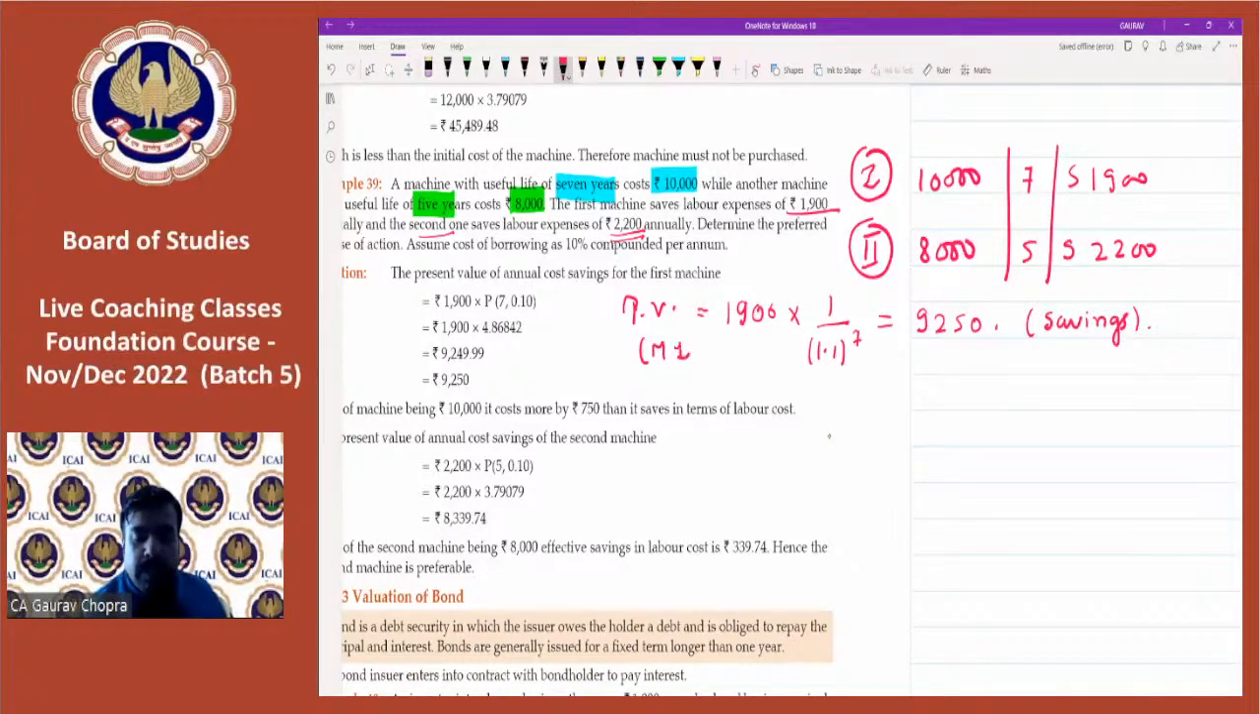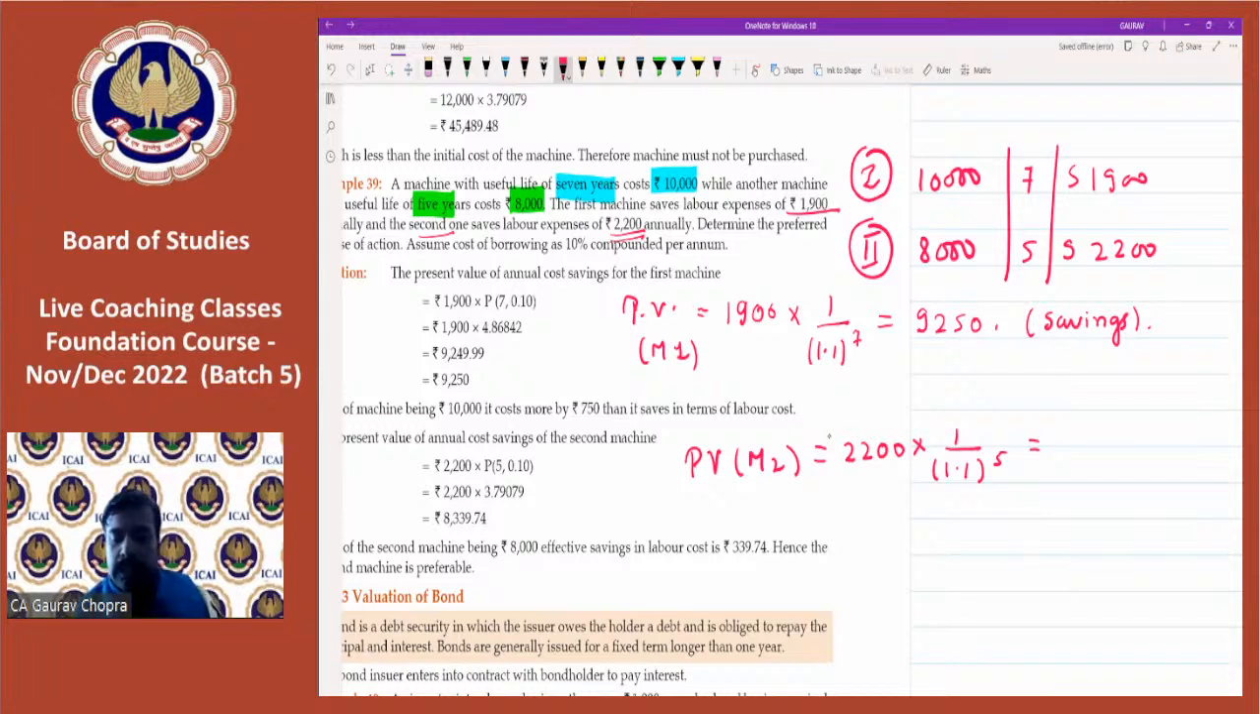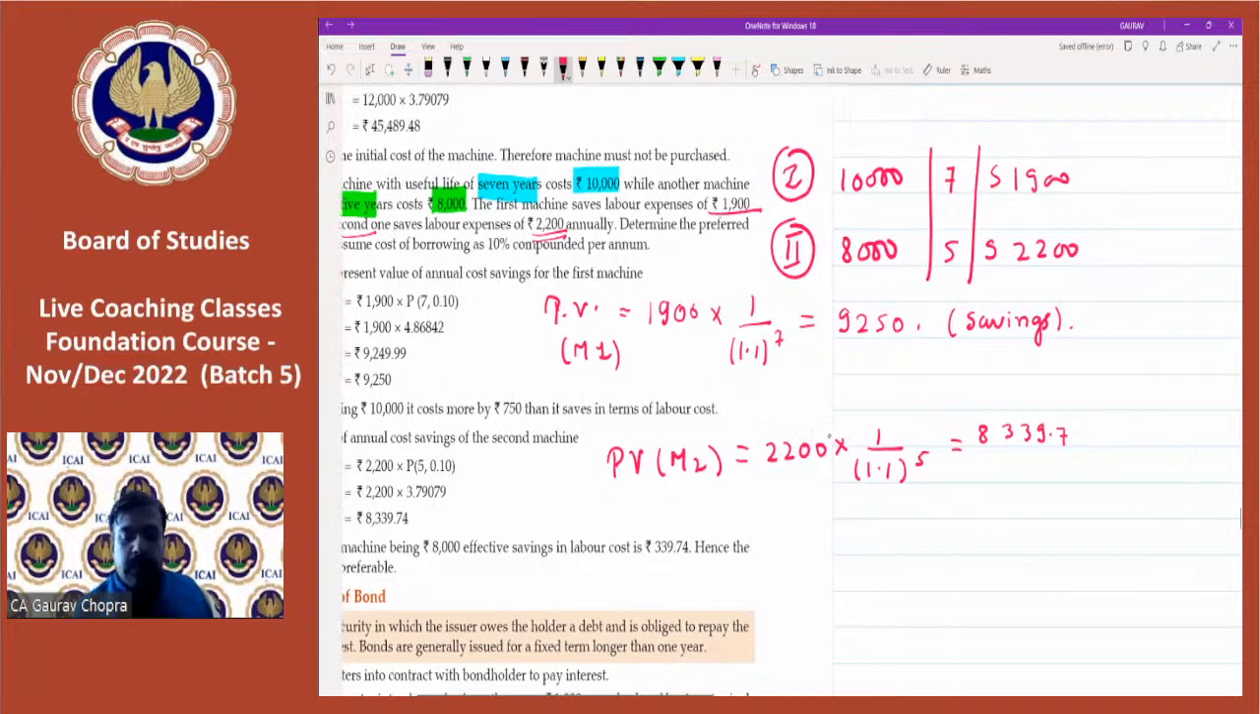Similarly, we are calculating present value for machine 2, 2,200 multiplied by 1 divided by 1.1 to the power of 5. So now again let's check. 1 divided by 1.1 equal to for 5 times: 1, 2, 3, 4, 5. Press GT and then multiply by 2,200. So this time we are having a savings of 8,339.7. This is the savings.